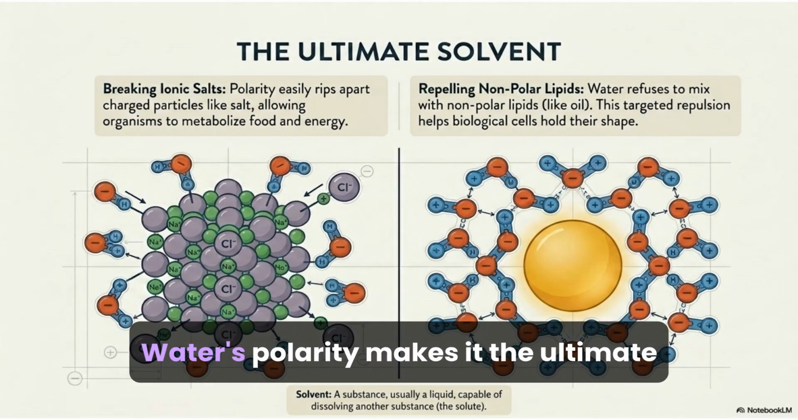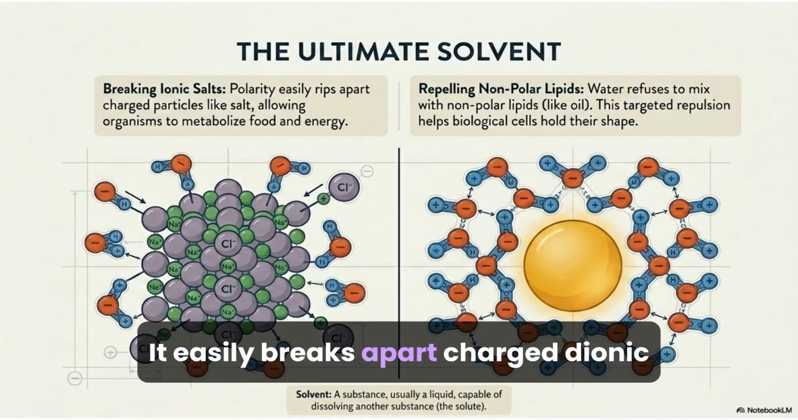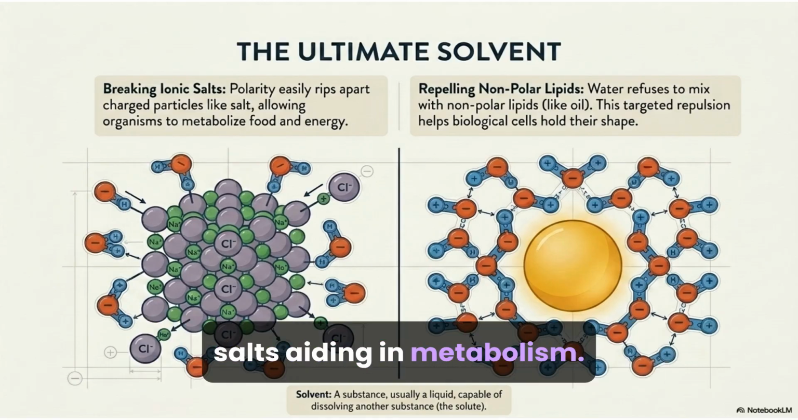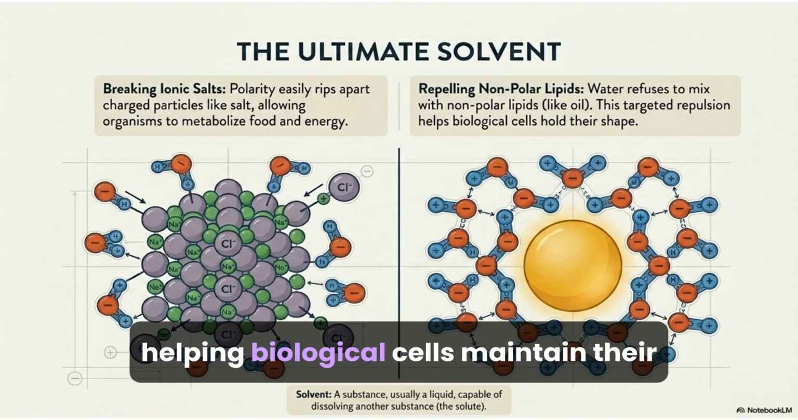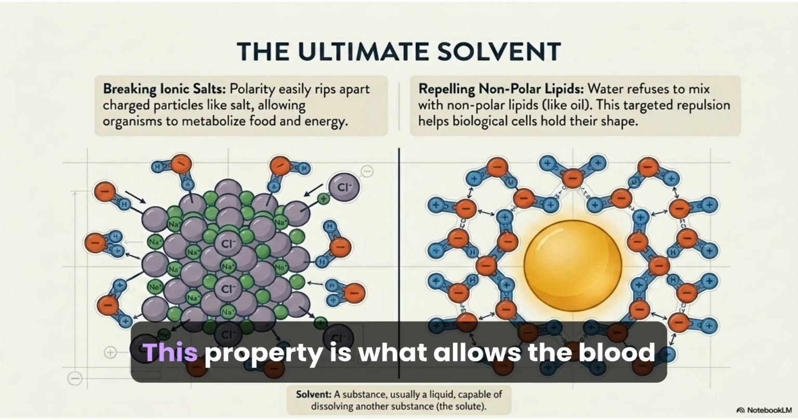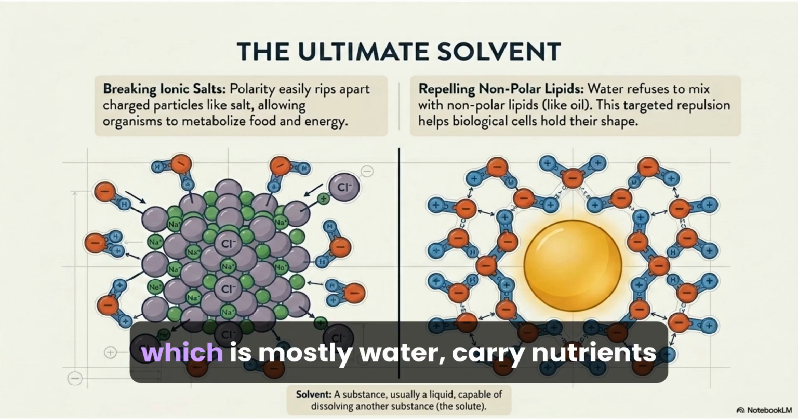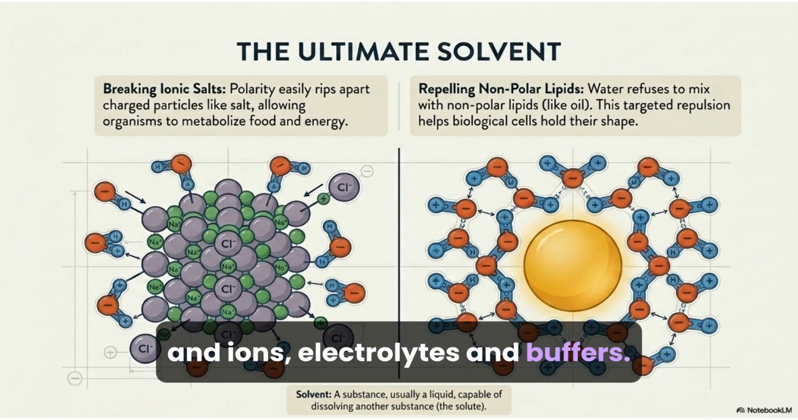Water's polarity makes it the ultimate solvent. It easily breaks apart charged ionic salts, aiding in metabolism. Conversely, it repels nonpolar lipids, helping biological cells maintain their shape. This property is what allows blood, which is mostly water, to carry nutrients and ions, electrolytes and buffers.